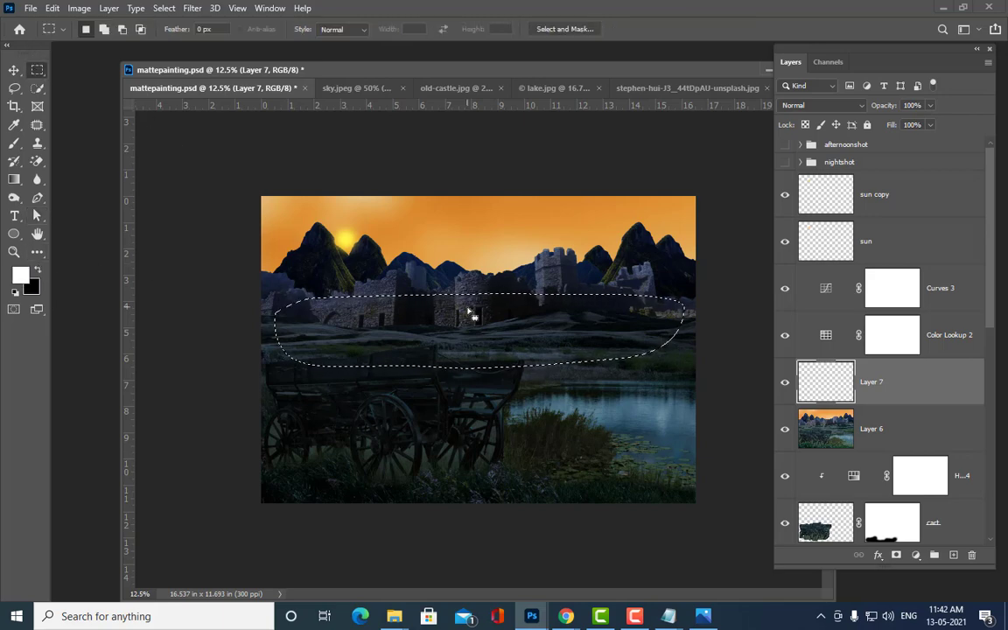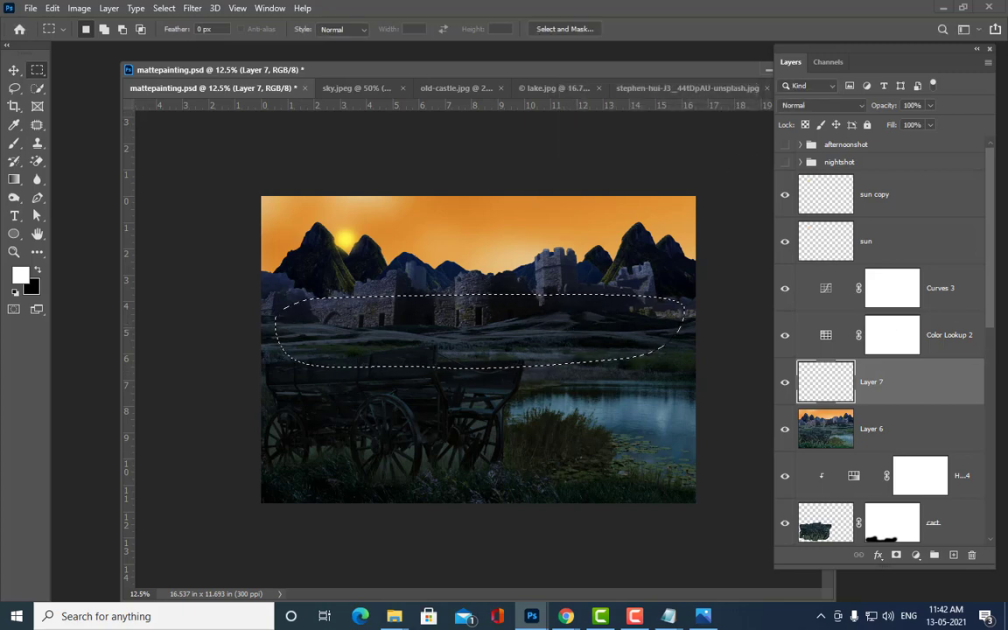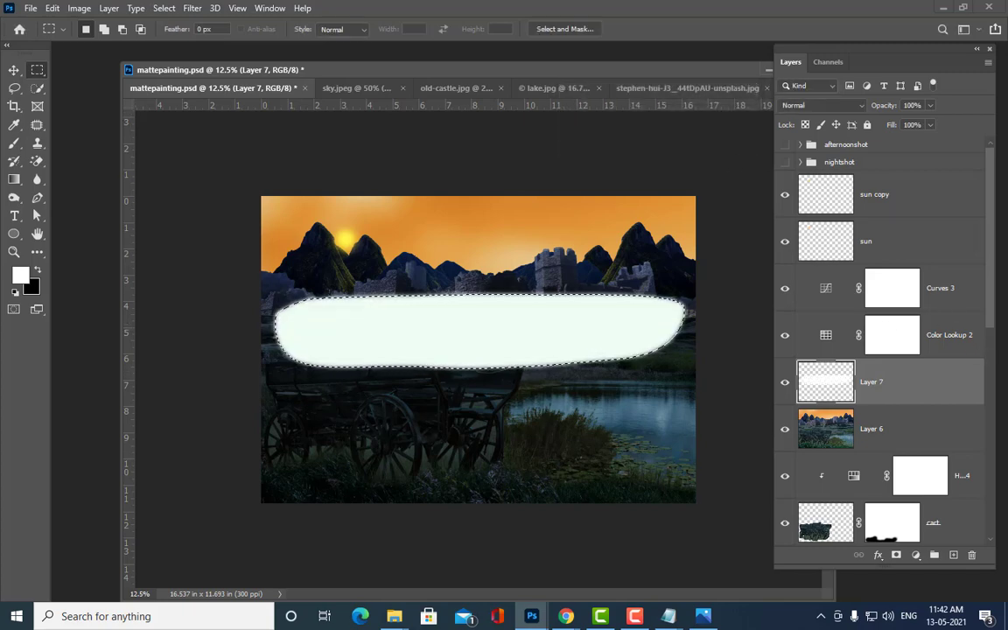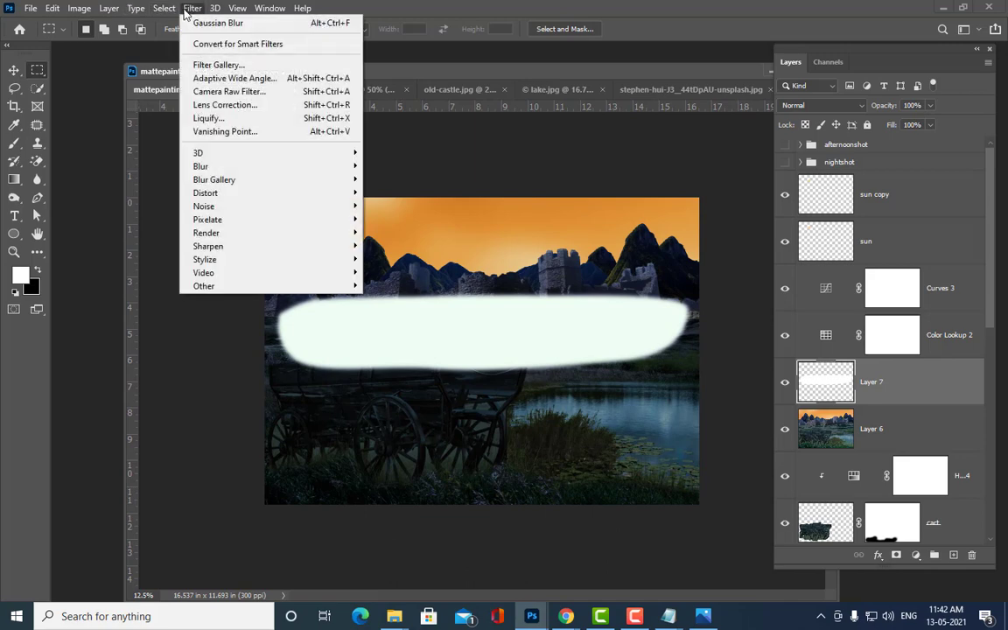But before picking white color, let's give it some feather. We have to give a very big value feather. Let's keep it say 20, or let us say 25. So I'm going to give 25 as a feather, and then Alt and backspace. So you got like this, but it is not looking like a fog. So here I will apply Gaussian blur to this. How to apply Gaussian blur? Go to the filter, blur, and Gaussian blur.